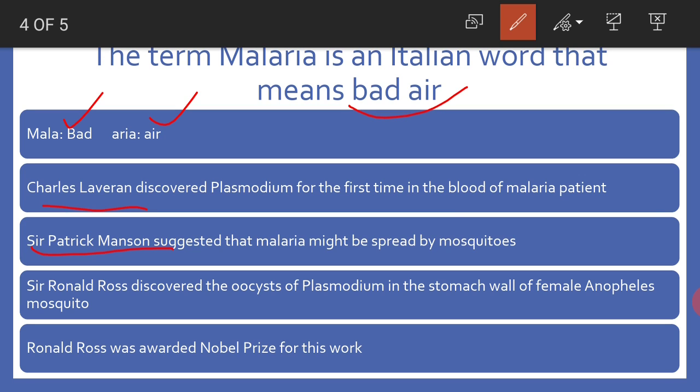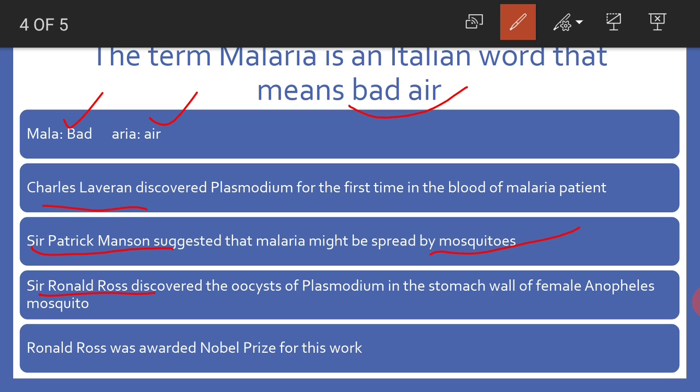Sir Patrick Manson, who was working with Wuchereria bancrofti and its life cycle in the Culex female mosquito, suggested that malaria might be spread by mosquitoes. It may be some other species of mosquito, according to Sir Patrick Manson. So, the scientist who suggested that malaria might be spread by mosquito was Sir Patrick Manson. Sir Ronald Ross considered this advice.